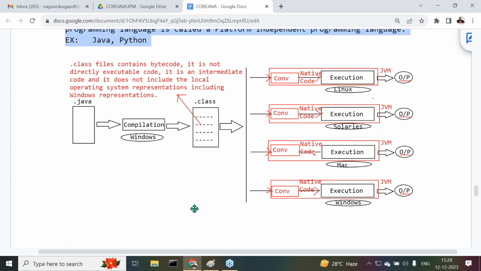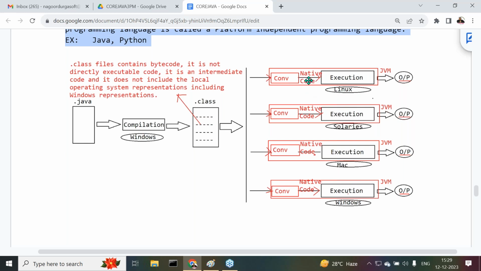Exactly in this situation, to make Java a platform independent programming language, to run our Java program on multiple operating systems, Sun Microsystems has provided some converters. What are those converters able to do? For example, in all four systems, we are providing four converters. The first converter is able to take that neutral bytecode as an input and convert it into the local operating system representation, that is, the Linux representation.